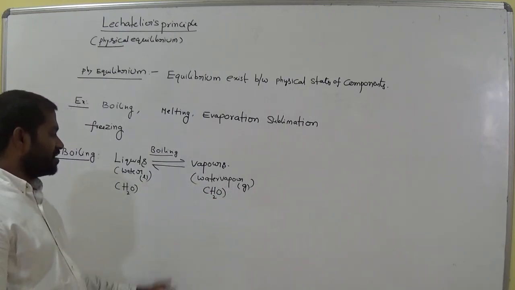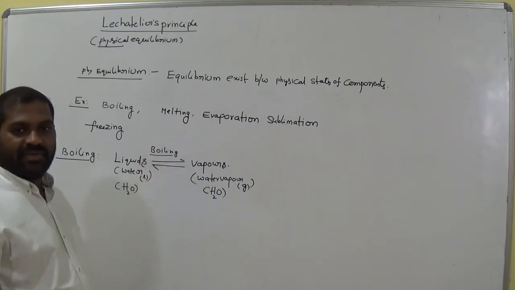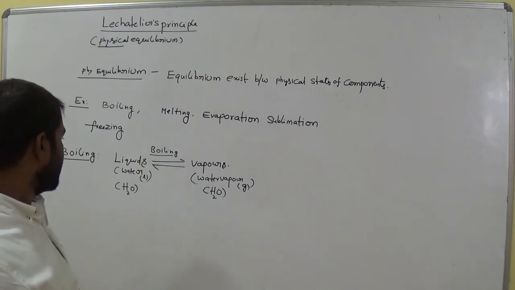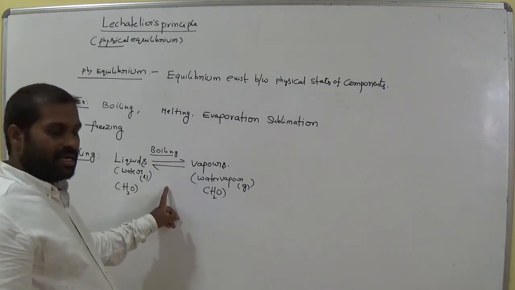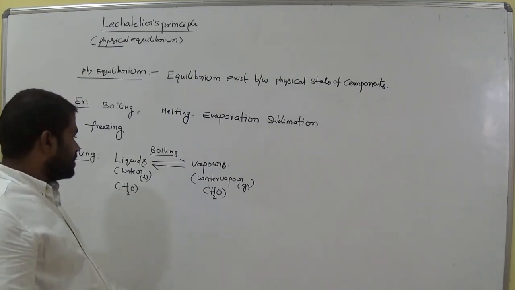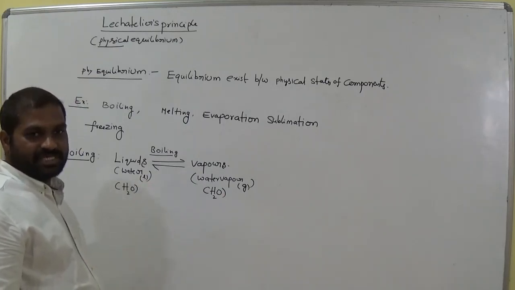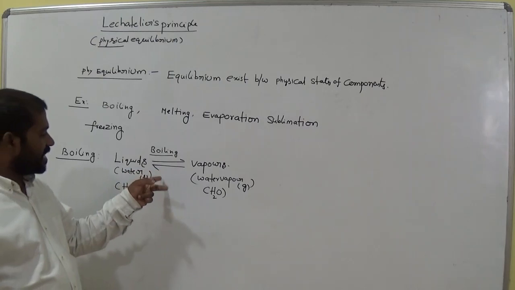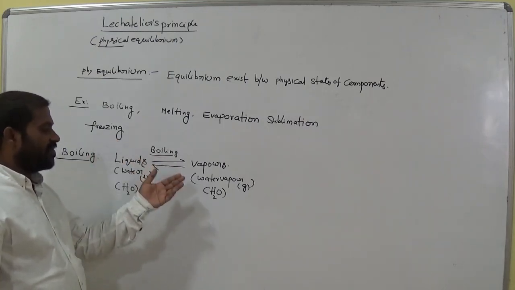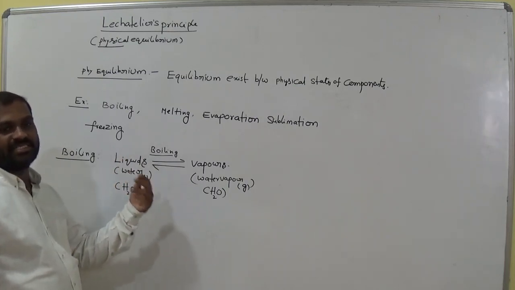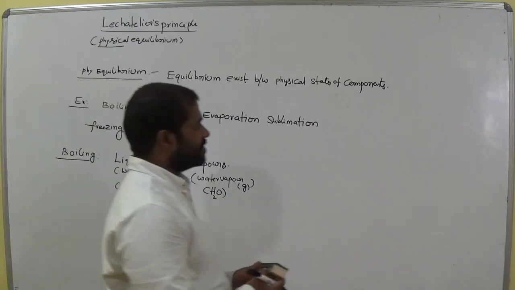Now, what about the direction of the equilibrium if we change the temperature and pressure in the case of boiling? Suppose we change the temperature and pressure at this equilibrium. What is the direction of the equilibrium, forward or backward? In which direction does the reaction proceed? It depends on temperature and pressure. That we'll discuss now.